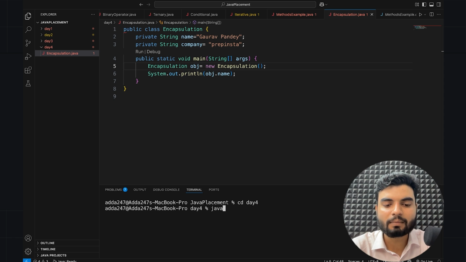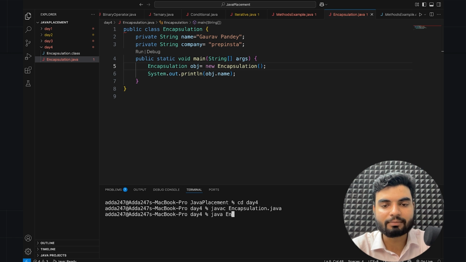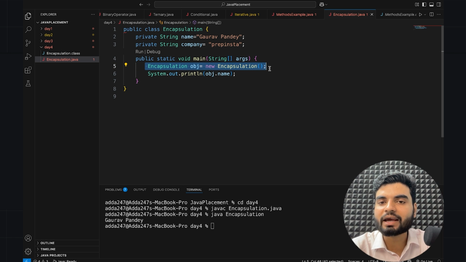So javac, the file name is Encapsulation.java. Now java, I put Encapsulation. So now you're getting Gaurav Pandey, right? You're getting Gaurav Pandey. Why? With the help of the object you can access it.